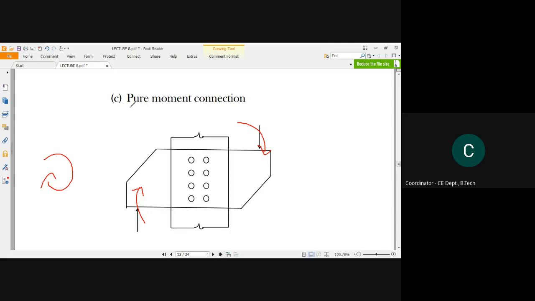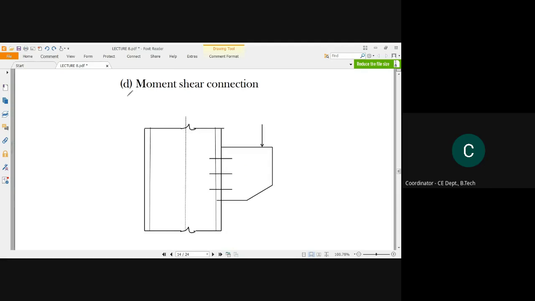So a rotating moment altogether can be achieved in this kind of category of connection. That is why this is called a pure moment. Meaning a moment which is created in this direction, the same amount of moment will be coming in the same direction from the opposite side. That is why this kind of connection which can withstand these moments is called the pure moment connection. Okay.